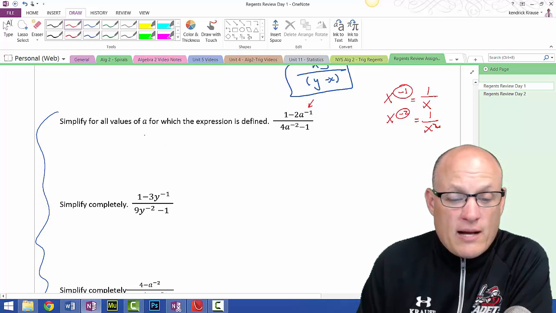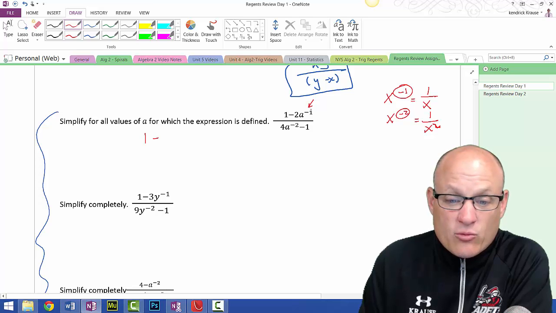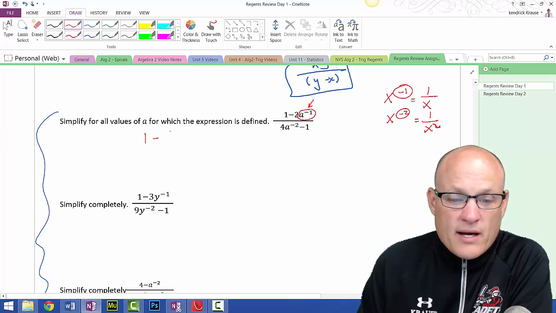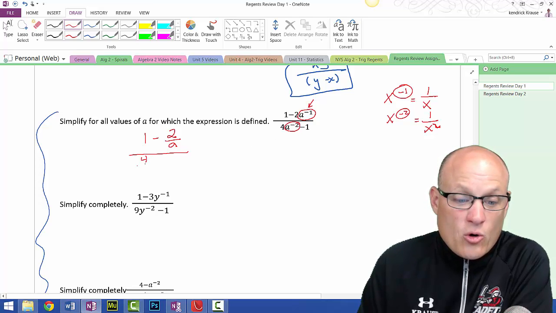So this problem really becomes 1 minus. Now, the only thing being raised to this negative 1 exponent is this a. That's the only thing. So this becomes 1 minus 2 over a to the first, or just a. The only thing being raised to the negative 2 exponent is this a. So this becomes 4 over a squared minus 1.